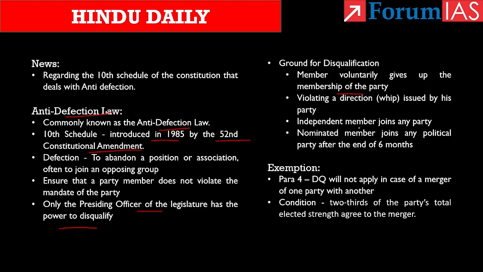The third condition is when a member who is independently elected joins any party. Fourth condition is when a nominated member joins any political party after the end of 6 months. So these are the 4 areas where the members can be disqualified. But know that the decision of the presiding officer of legislature is final on this.